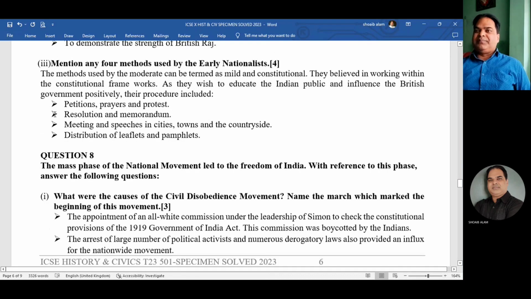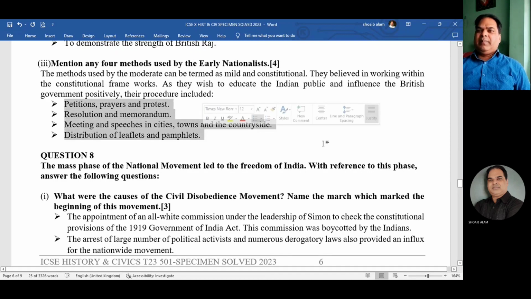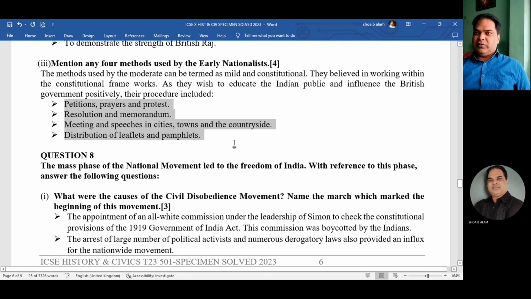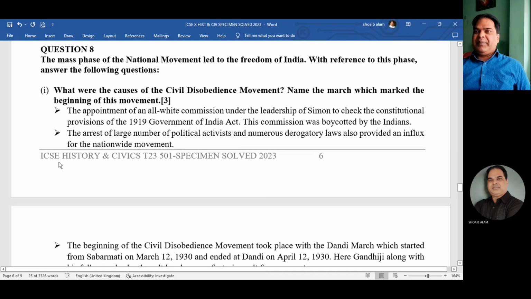Now, next one. Mention any 4 methods used by the early nationalists. 4 methods, very, very simple. Prayer, petition, you can see this. Petition, prayer, protest, resolutions, memorandum, meetings and speeches in cities and towns, distribution of leaflets and pamphlets. Their main motive was to educate the Indian public and influence the government positively. So for that, all these methods were used.